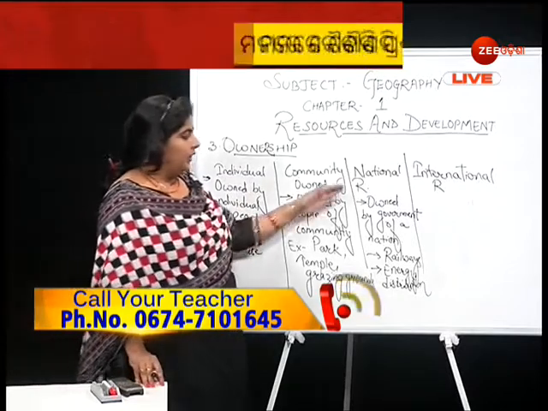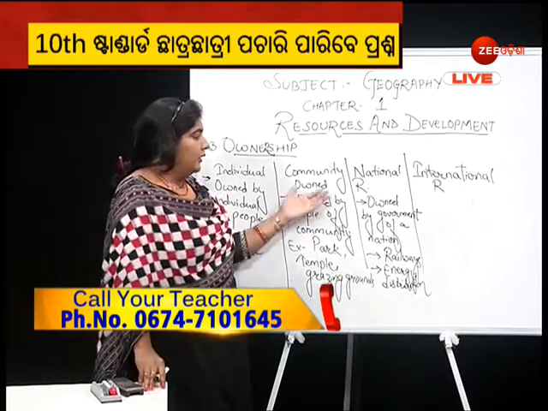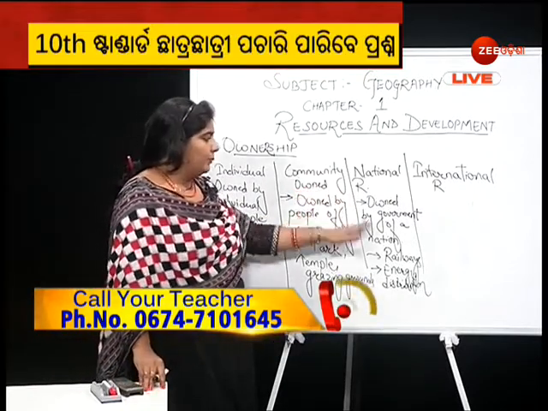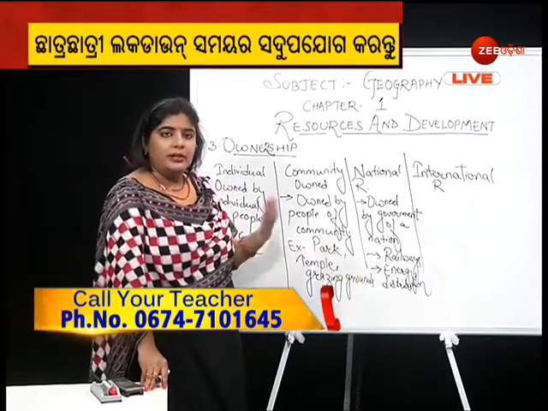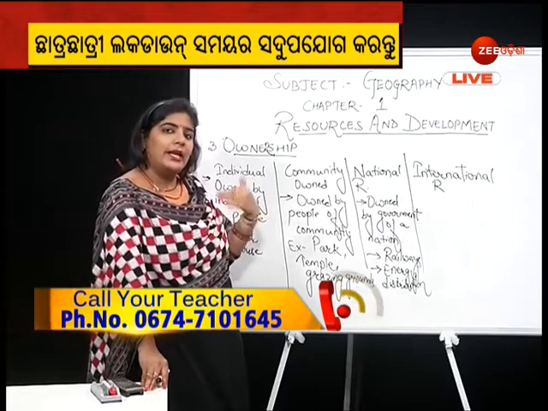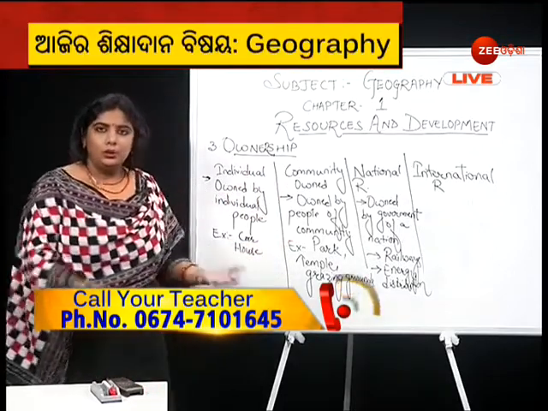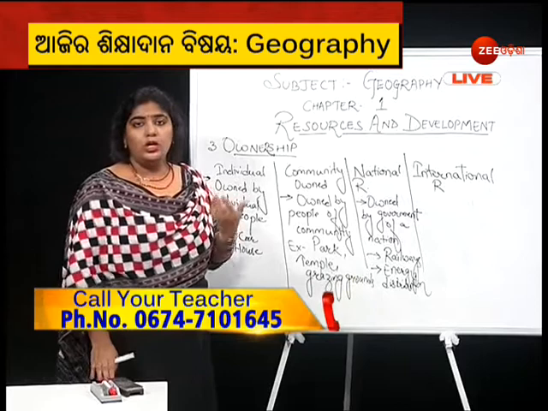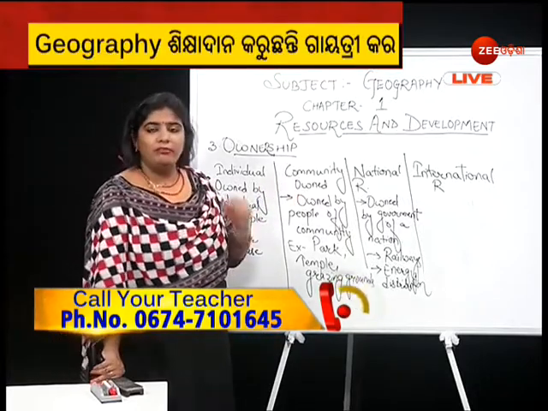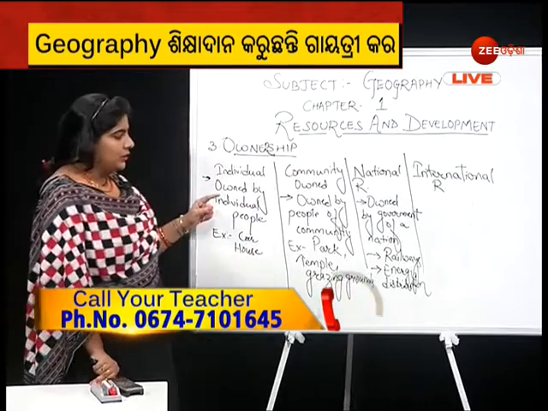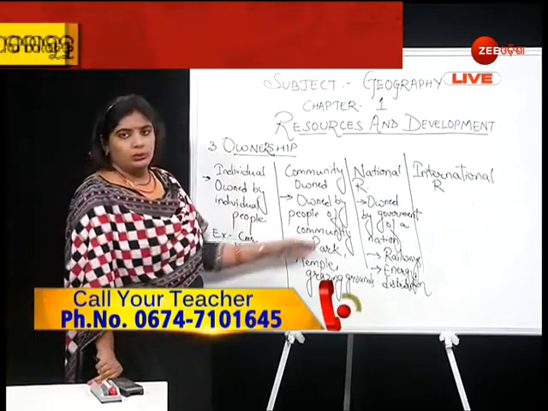You can give other examples also. National resources are owned by the government of a nation. Like the railways are owned by the government and every one of us can use them. Though we do not own it, we are using it. The owner is considered to be the government of a particular nation. So that is your national resources.